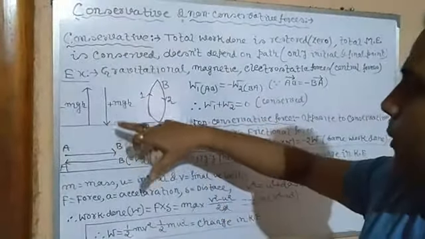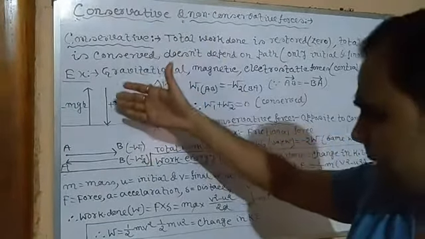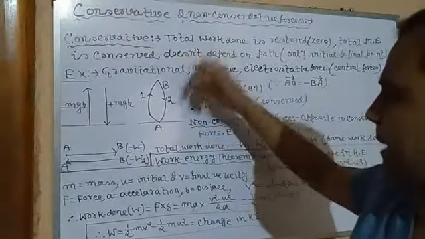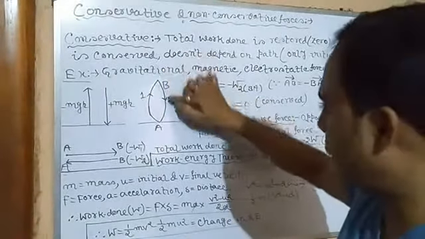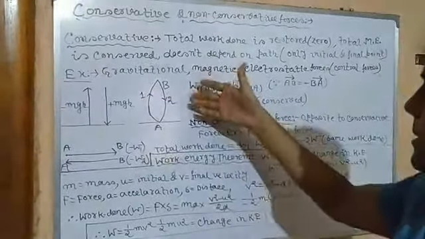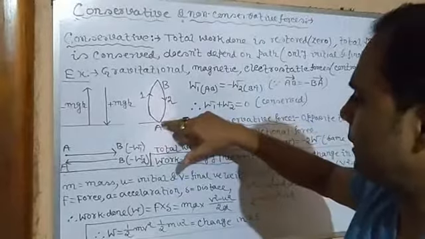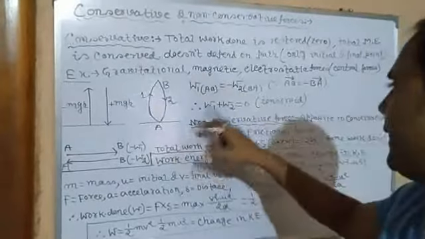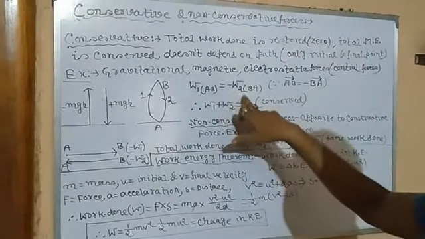Suppose the work done has taken place and the journey of the object is in linear motion, along a straight line. If we consider it takes a curved path, suppose there are two points. If we displace the object from A to B in a curved path, and again return from B to A through path 2, here the first work done is W1, while going from point A to B. Now if we return to position A through another path, BA, we can easily say W1, the work done in the first case, is equal to minus the work done in the second case. Why?